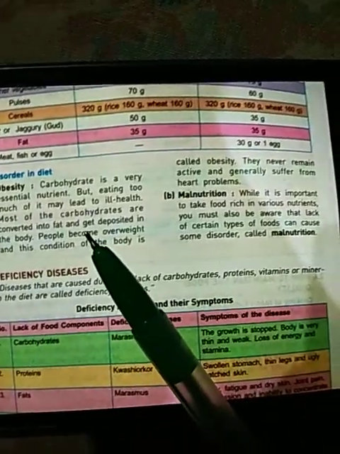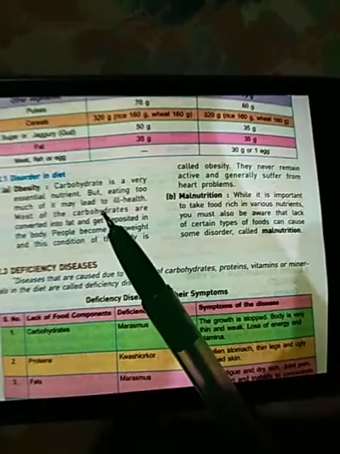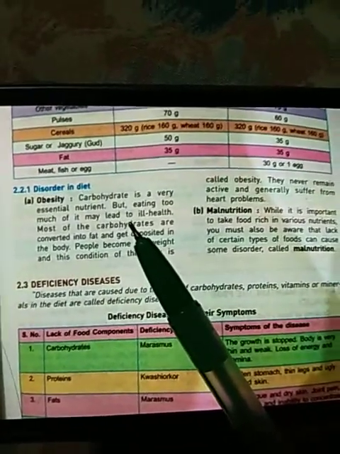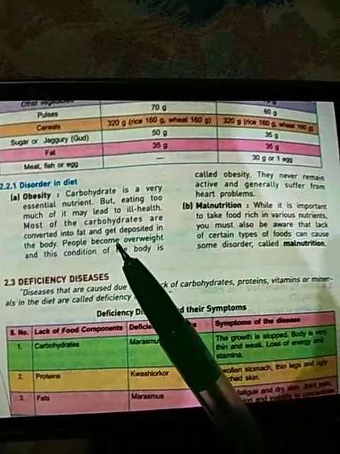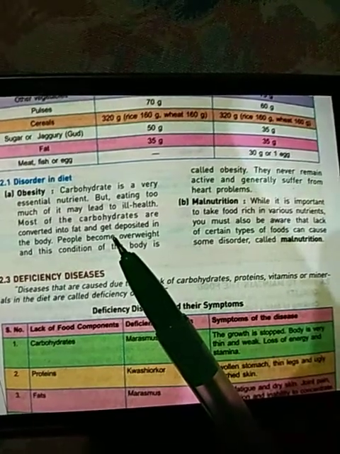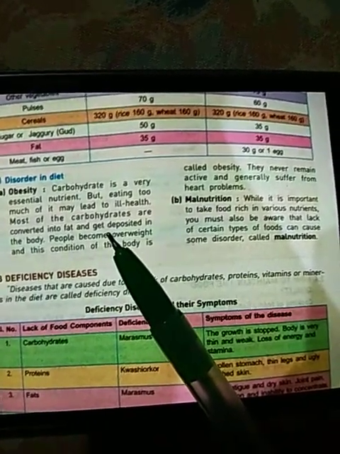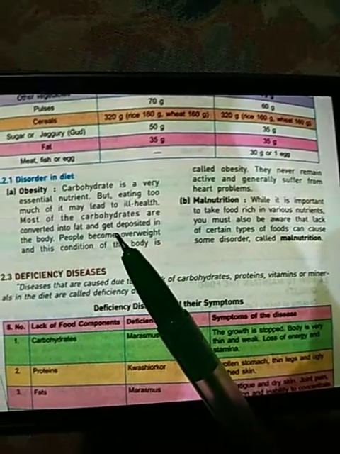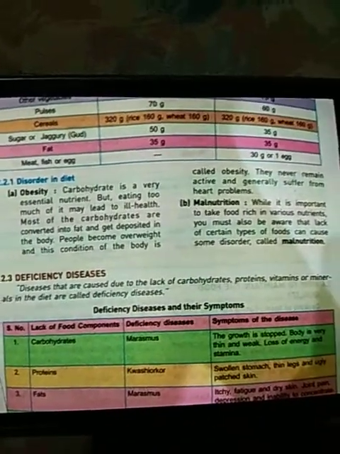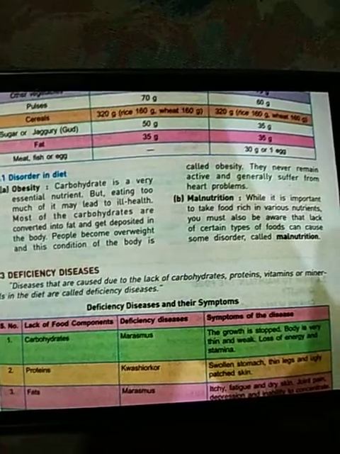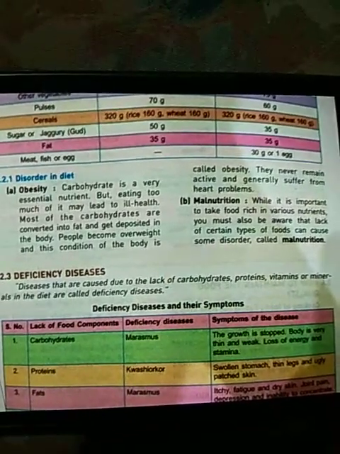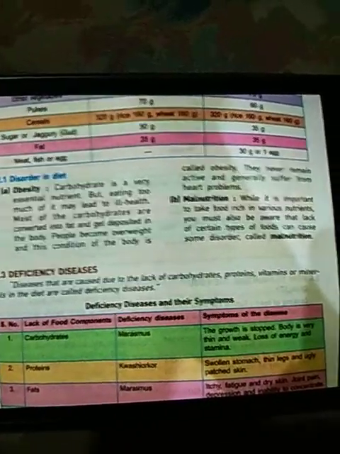And this obesity can be cured by doing exercises. It means if you are eating carbohydrates and fats, you need to do exercises so as to burn the calories, which could prevent the fat from getting accumulated under the skin and which would reduce the risk of obesity.